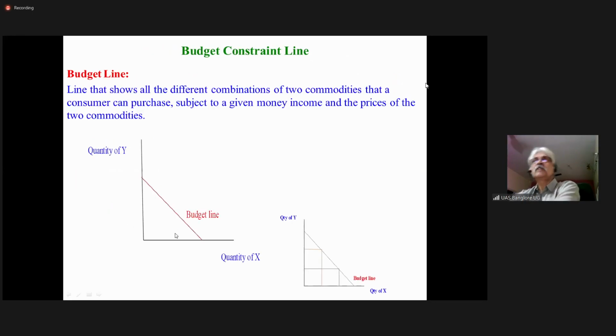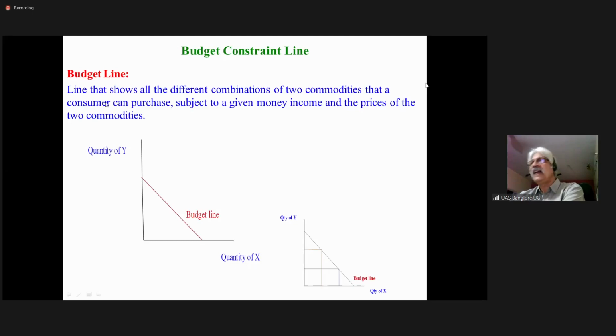But to find out the equilibrium, we need one more piece of information. It is referred to as the budget constraint line, or in short form, the budget line. You know the meaning of budget. Budget is the amount available with you to spend, or your income. How much income do I have? Maybe I get 25,000 rupees every month. That is my budget. So this line represents the budget line.